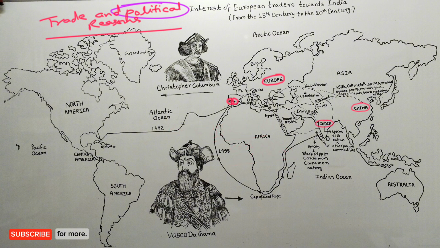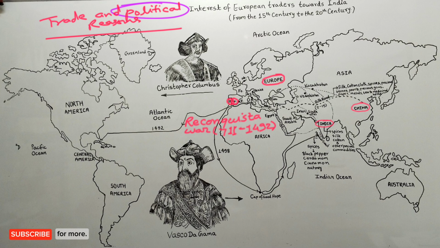Now friends, let us understand how the influence of Christianity increased in Spain and Portugal. So friends, there was a war called Reconquista between 711 and 1492. Its objective was to free the southern Portuguese and Spanish region from Muslim Moor rulers. Muslim Moors were ruling Spain and Portugal since the 8th century. Christian rulers gradually defeated the Muslim rulers and made Spain and Portugal completely Christian nations by 1492.